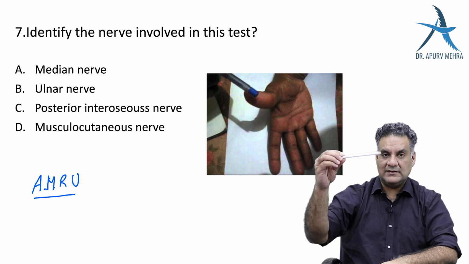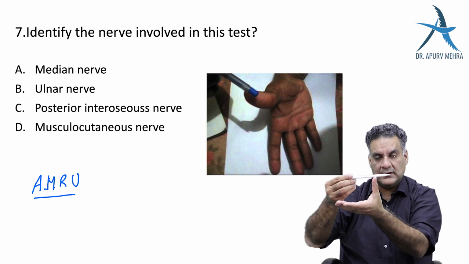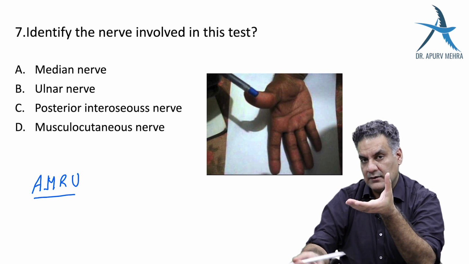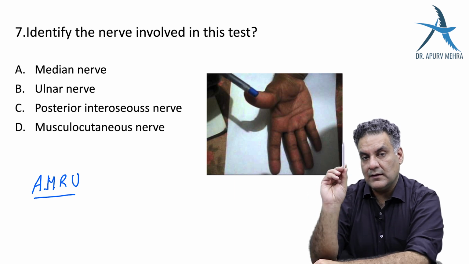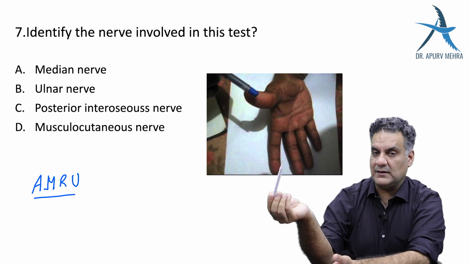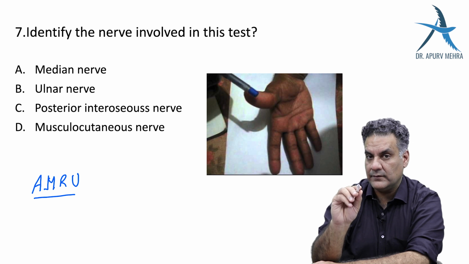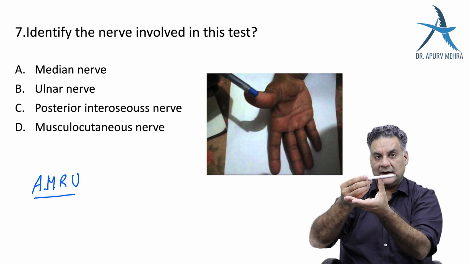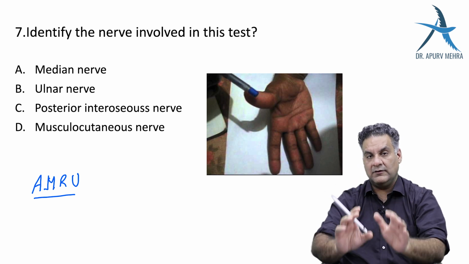You can place the pen over the palm and ask the person to touch it. This is abductor pollicis brevis, supplied by the median nerve, called as a pen test. Remember, abductor pollicis longus belongs to the first extensor compartment of the wrist. So it's going to be supplied by the radial nerve. Which disease is abductor pollicis longus involved? De Quervain's tenosynovitis. So this is a pen test, right? And these are the tests which you should always remember.